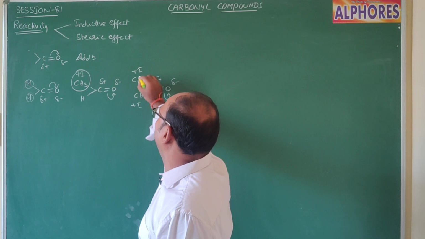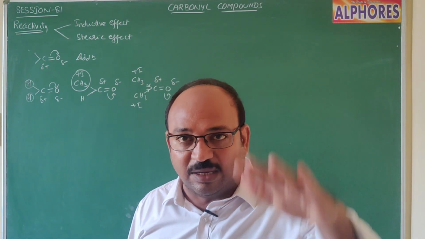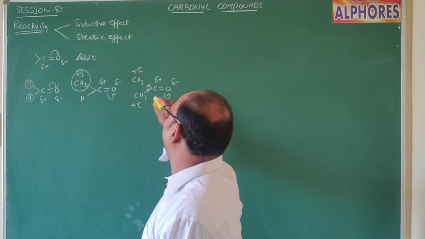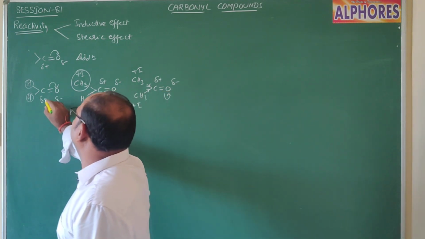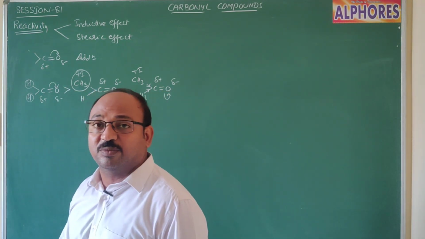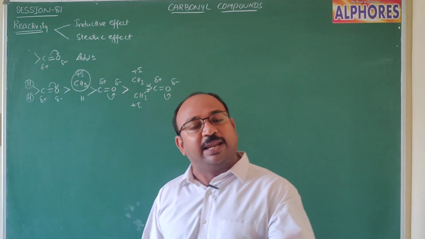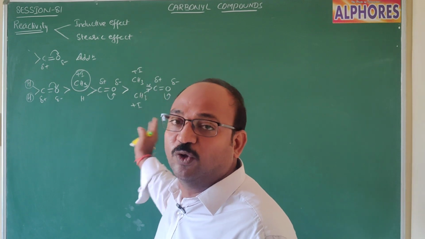Because of this reason, the reactivity of acetone is less. That means the reactivity of formaldehyde is more than the remaining aldehydes, and aldehydes are greater than ketones.